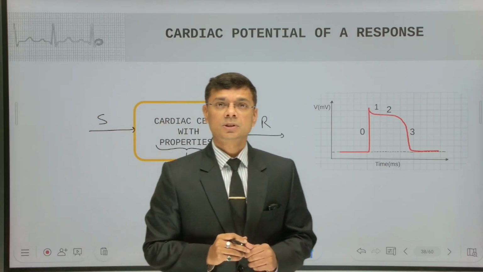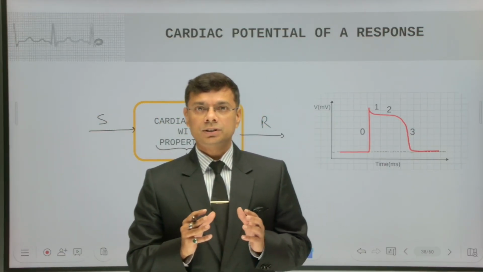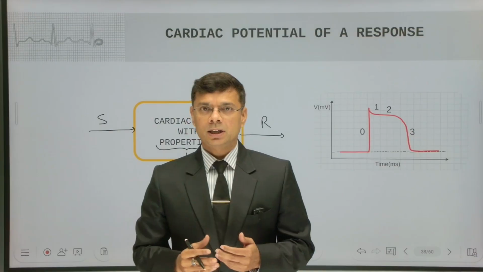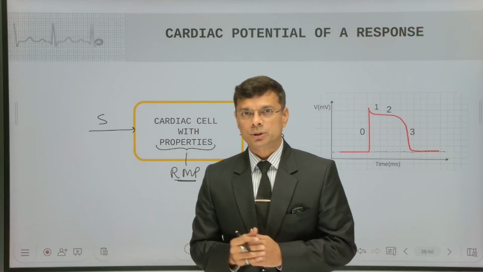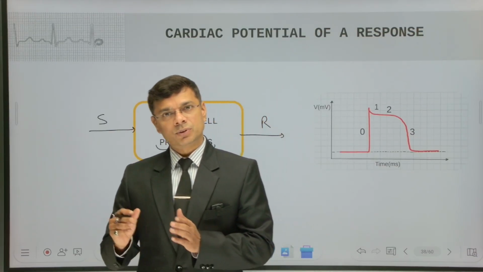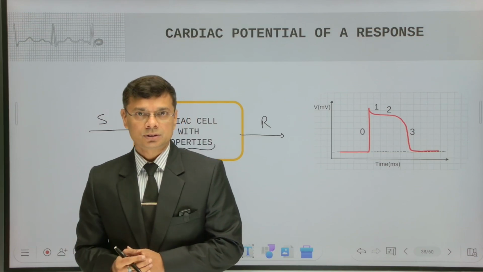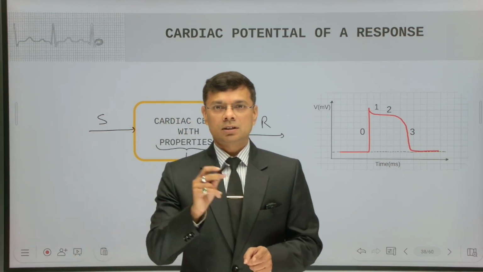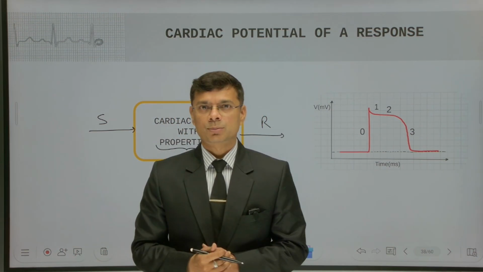Further, some conditions like the ischemic heart disease, hyperkalemia affect the resting membrane potential, and this will further cause the cardiac arrhythmias. So, a lot of things are revolving around the resting membrane potential.